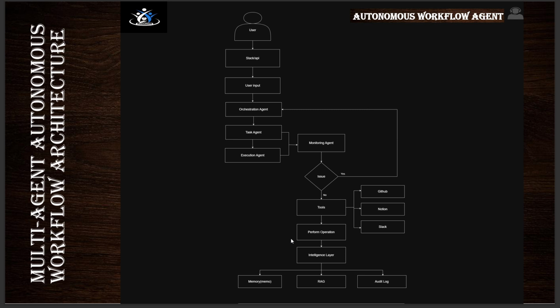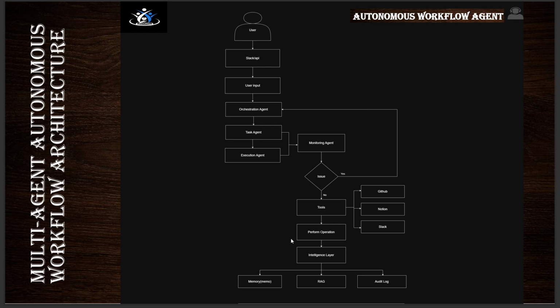If any issue is detected, the system triggers a self-healing mechanism, which can reassign or re-escalate the task. This creates a feedback loop back to the orchestrator, enabling autonomous recovery. We also maintain a context layer, which includes memory, RAG-based Slack history, and the audit logs. This ensures that the system is context aware and fully traceable.